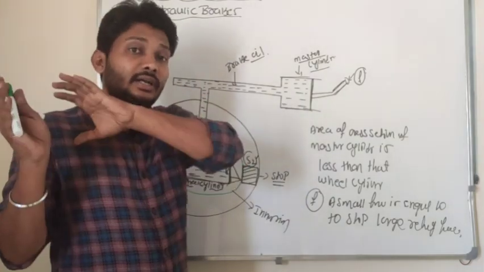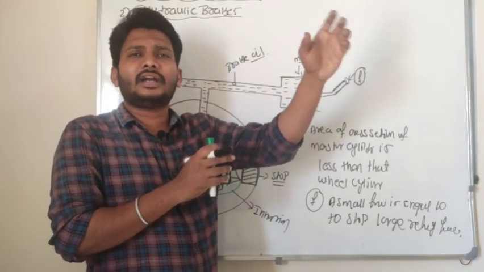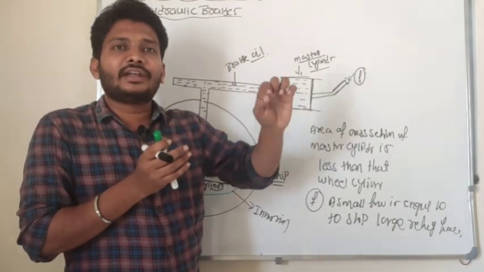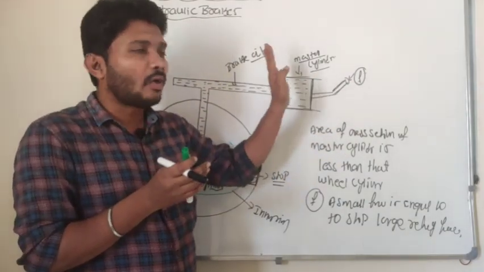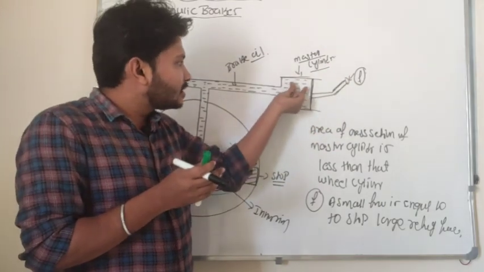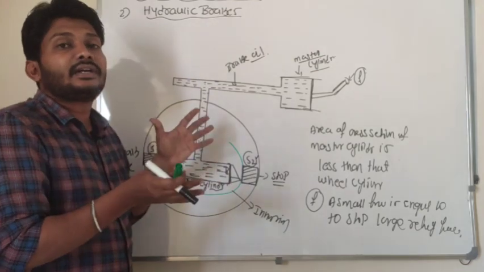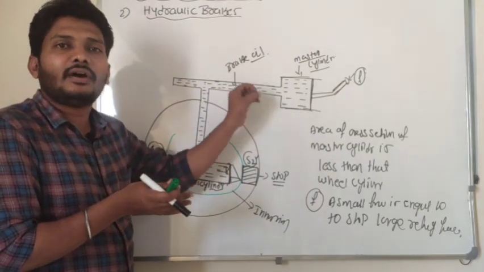So just imagine that if the car is moving with a speed of 100 km/h, such a fast moving vehicle I am able to stop with a small push here. If I apply that small force here, that small force can cause that large retarding force. It is the application of Pascal's law.